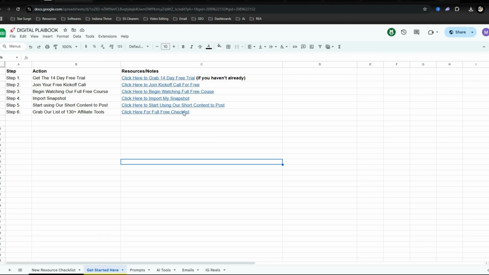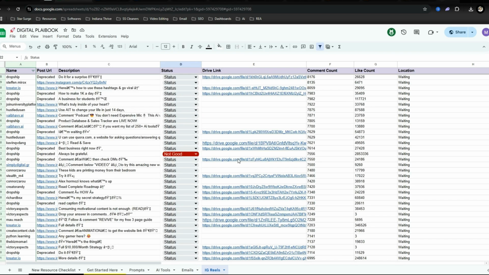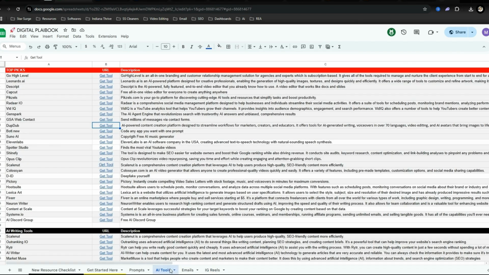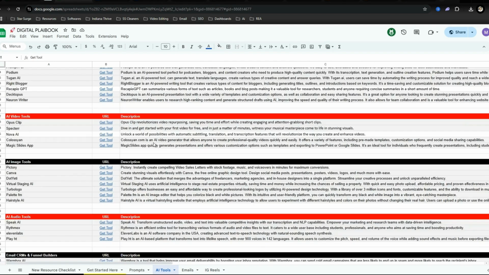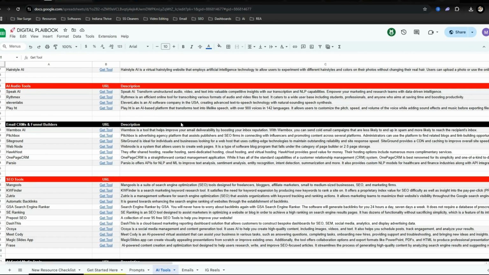Next step would be to start using short form content to post, which you'll see down here, which is a list of done for you short form content that you can use. And then here is the list of 130 plus different AI tools that you can get paid to promote.